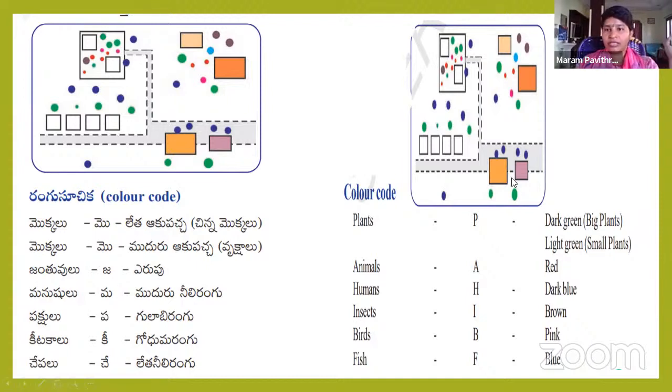Here in this house, different kinds of animals we have seen.